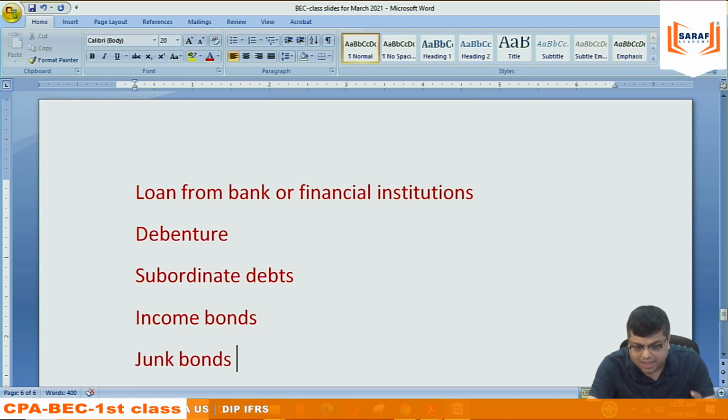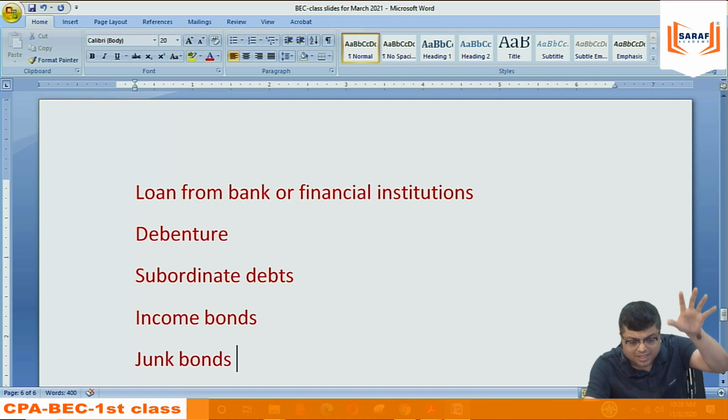That money, again in the debentures, the document, the trust deed, the details are written. What are the assets if it is secured? What are the assets secured, not secured? What will be the interest? What will be the redemption criteria? Everything is written. And the investors pay the money, they buy the debentures, the company gets the money, and the company needs to pay them the interest and the principal back as per the terms.